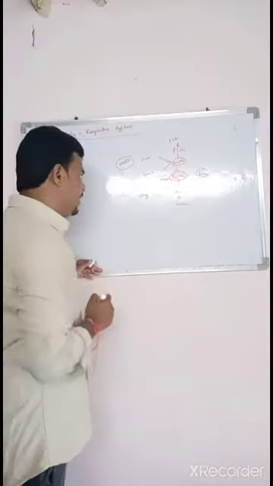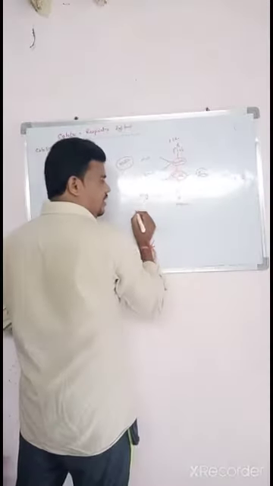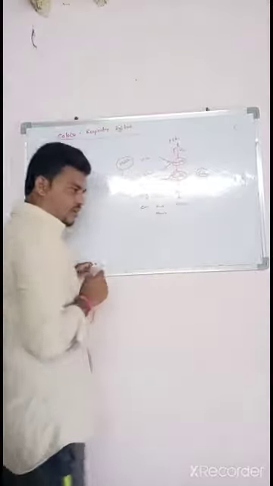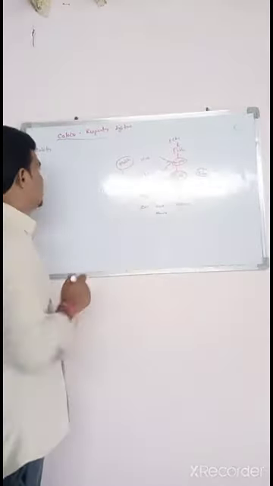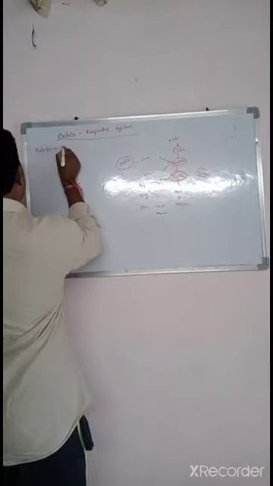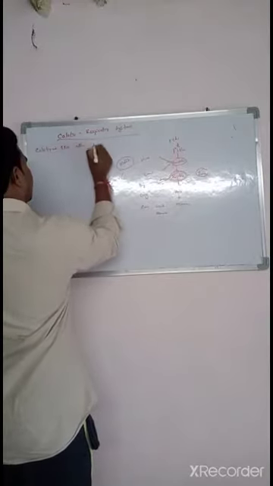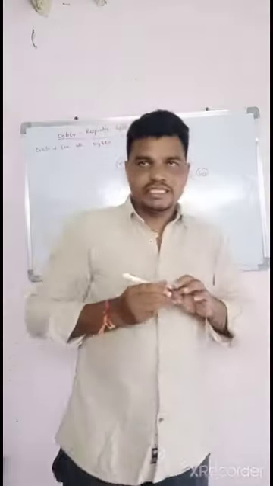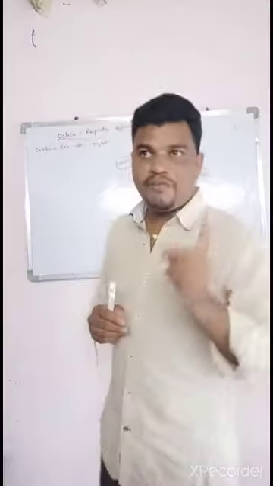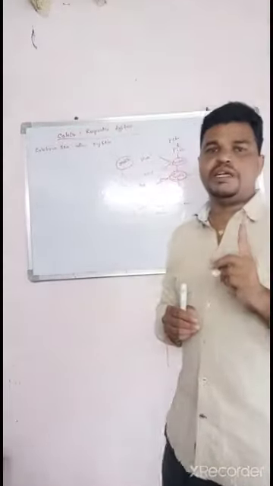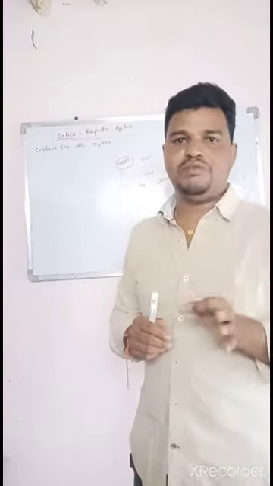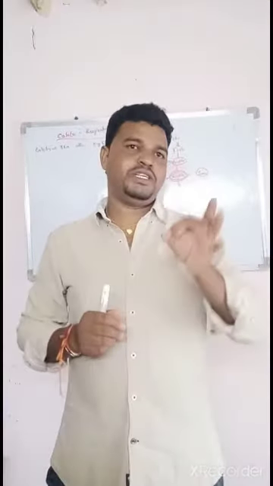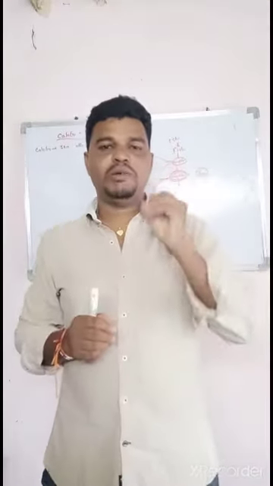Here in reptiles, the skin is completely dry because reptile skin is always covered by hard scales. That's why Calotes skin is always dry skin. Whenever the skin is dry, the animal compulsorily goes for pulmonary respiration. What is pulmonary respiration? When the lungs are involved in respiration, that type of respiration is called pulmonary respiration.